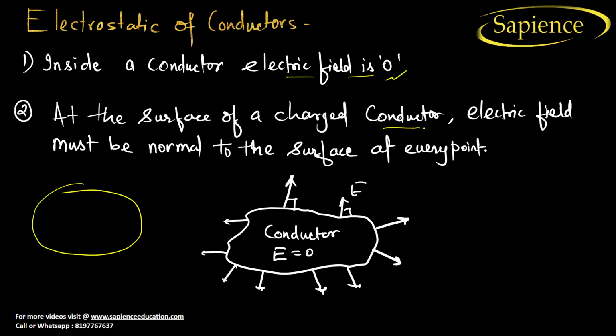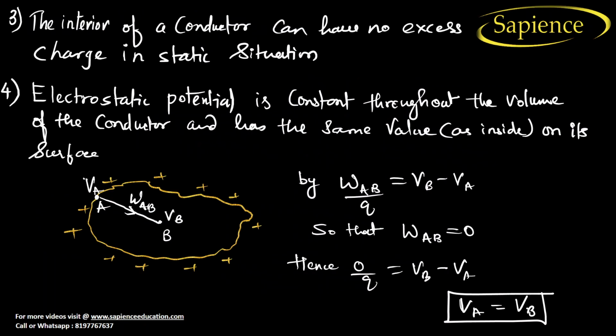At the surface of the charged conductor, electric field must be normal to the surface at every point. Suppose this is the surface, so normal always, no matter what the shape is, always there will be 90 degrees, right? So this is the second point you have to remember. Now the third point is the interior. The interior of a conductor can have no excess charge in a static situation. Inside the conductor no excess charge is there.